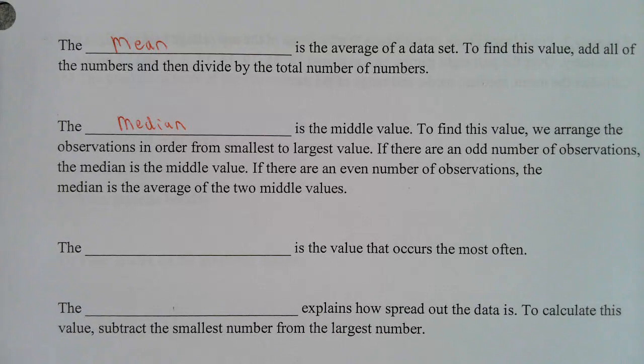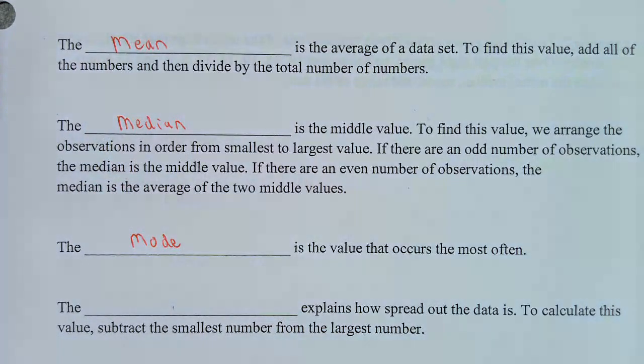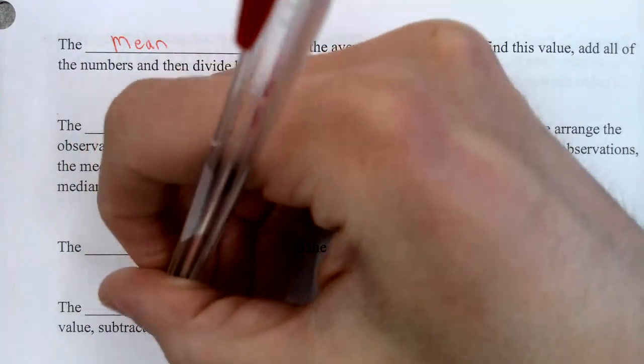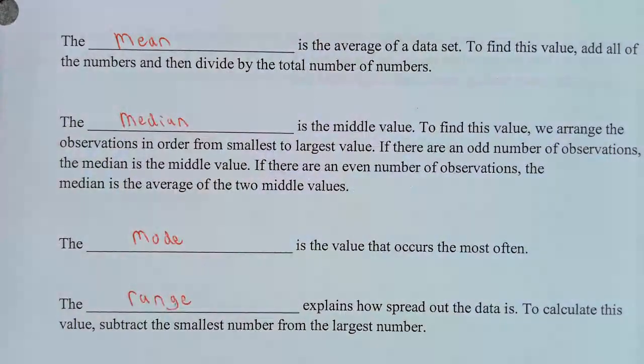The next definition is mode. The mode is the value that occurs the most often. The next definition is the range. The range explains how spread out the data is. To calculate this value, subtract the smallest number from the largest number.